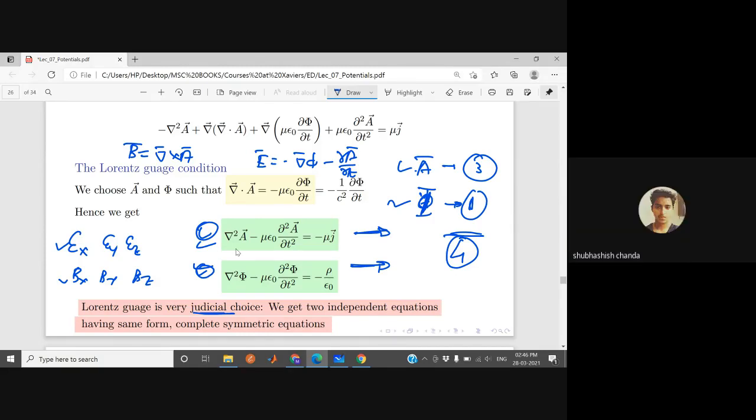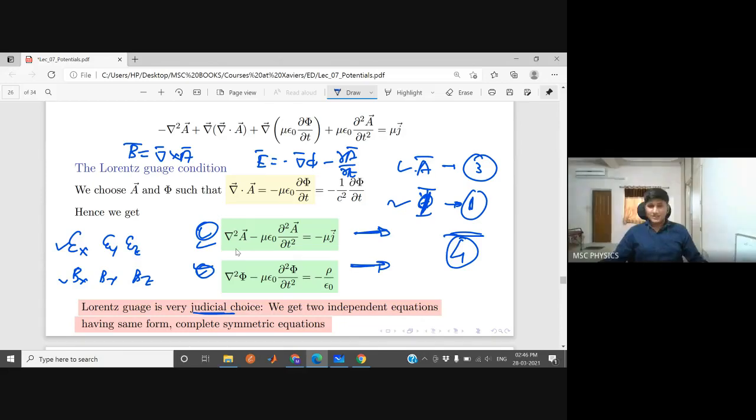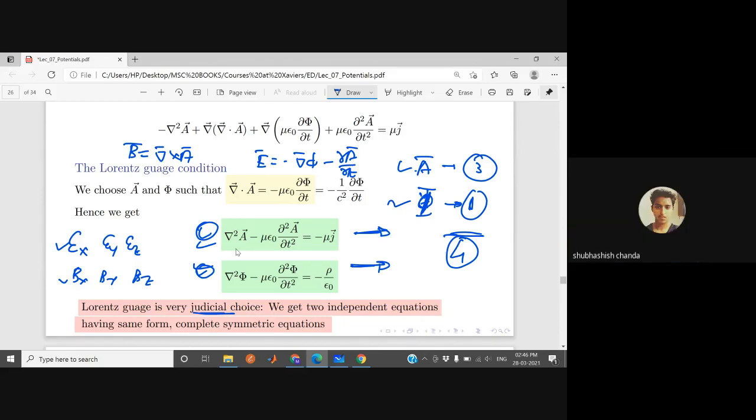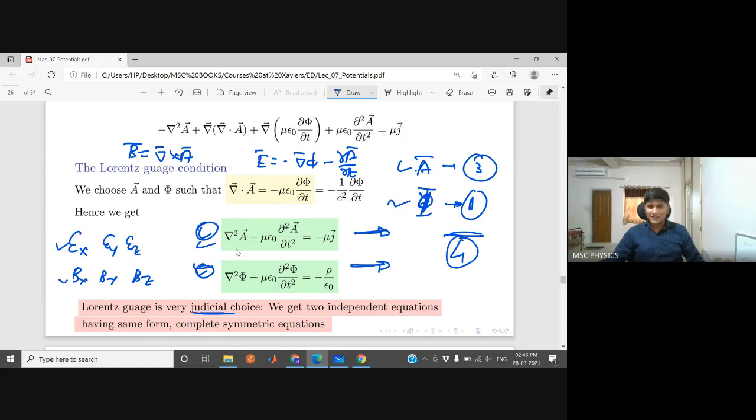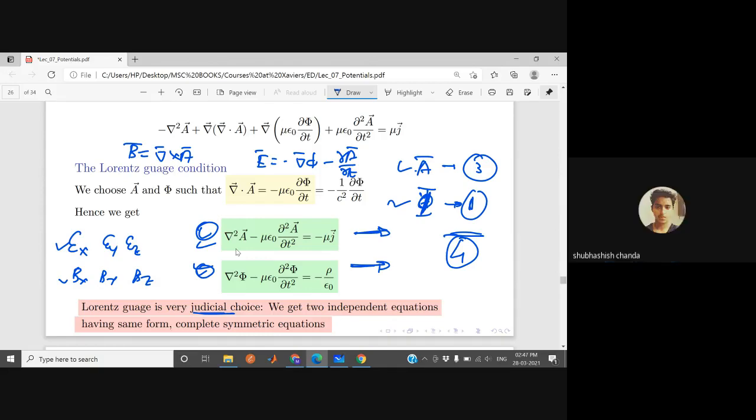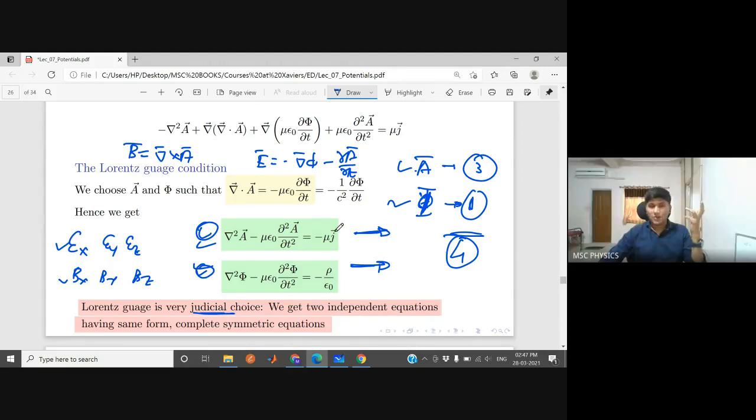So this was the reason why we did the derivation, right? The generalization of Maxwell's equations. Yes, this was the reason why we did this derivation. So now instead of verifying with 4 equations, we just have 2 equations. If we memorize this, we'll be able to solve any problem in real life.